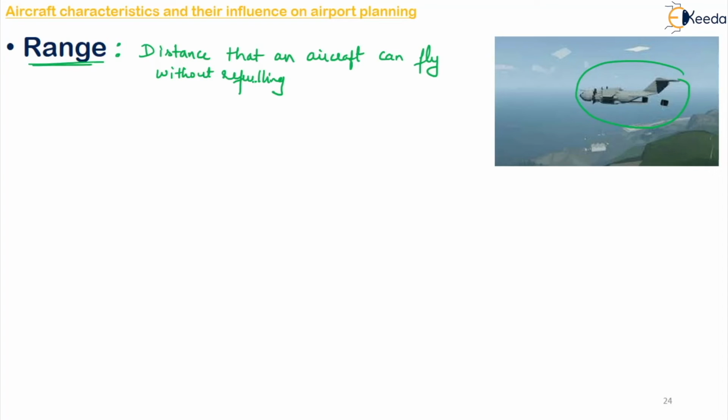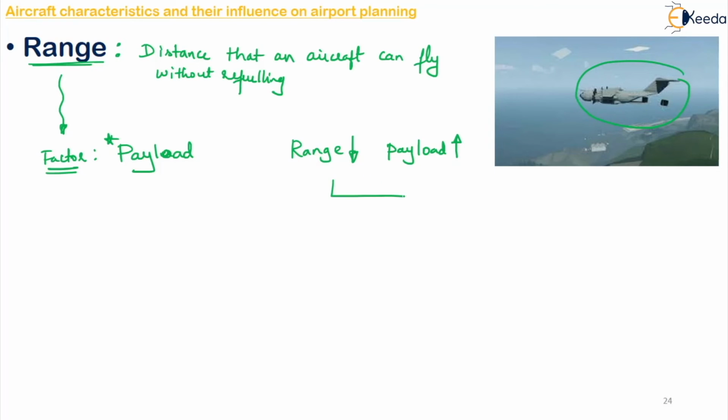So there are a number of factors that will influence the range of an aircraft, but the major factor is your payload. Usually as the range decreases, your payload will increase, and vice versa. Also, the relationship between range and payload is affected by many meteorological conditions during your flight.